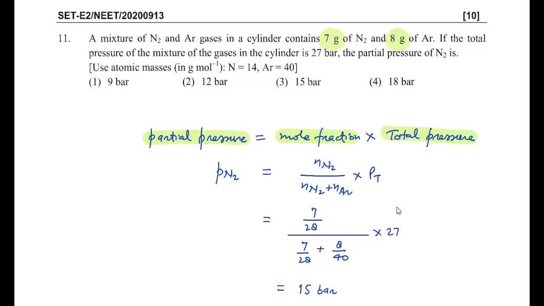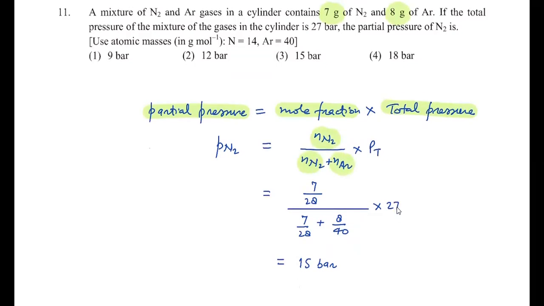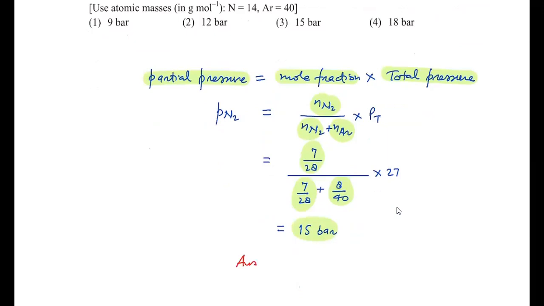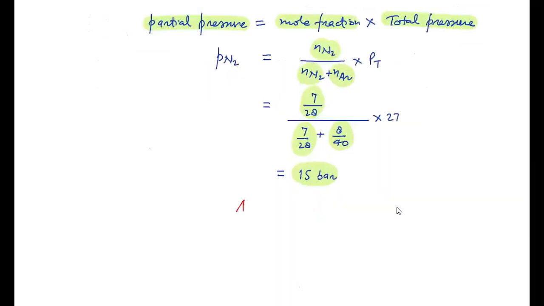So mole fraction will be moles of nitrogen upon moles of nitrogen plus moles of argon. Moles of nitrogen is 7 by 28, since mass upon molar mass is moles, and moles of argon is 8 by 40. So this is the mole fraction, into total pressure. Once you solve, you will get the answer 15 bar. So your correct answer becomes 3. So your answer for this question is the third one.